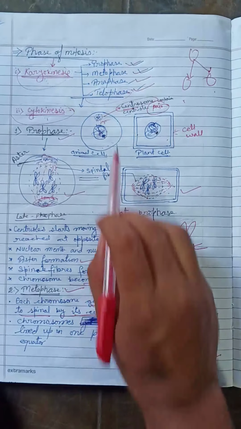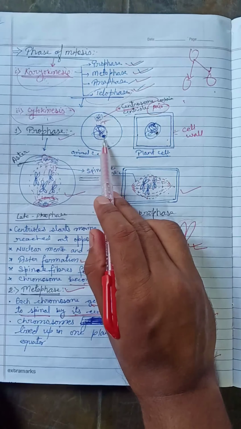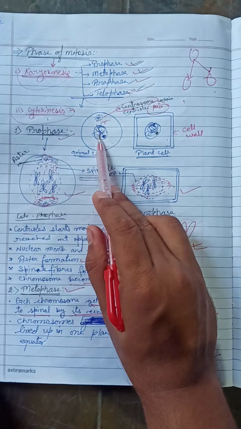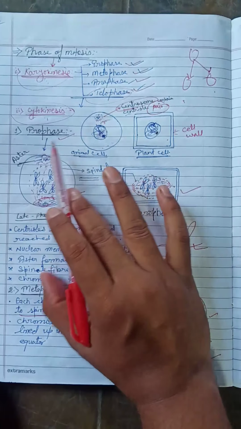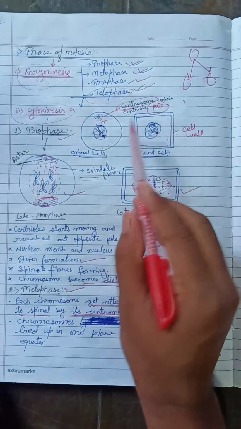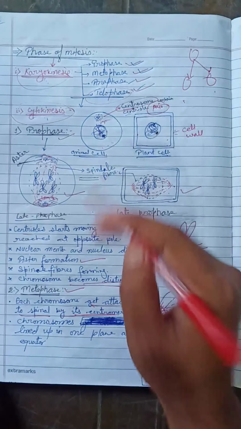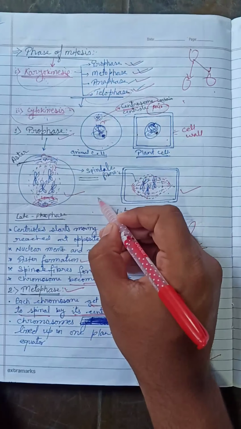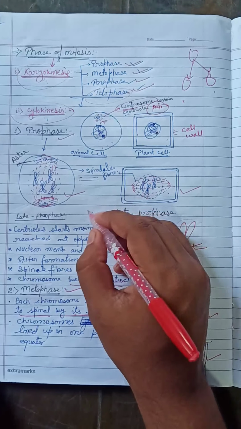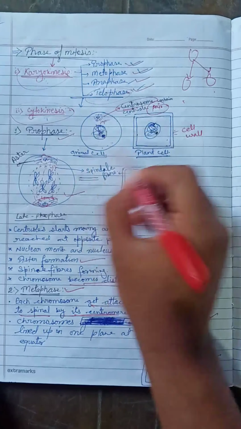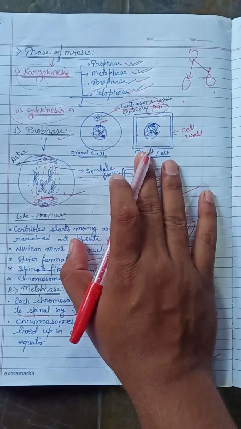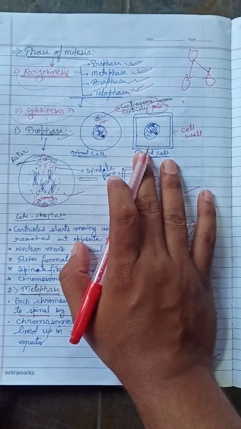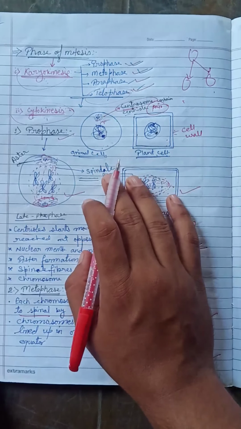Is it okay? This is the nuclear membrane, this is the nucleolus, and this is the chromatin fiber or chromatin network. This is completed before the cell division. That means after the G1 phase, S phase and G2 phase, the cell looks like this, and it is ready for cell division.